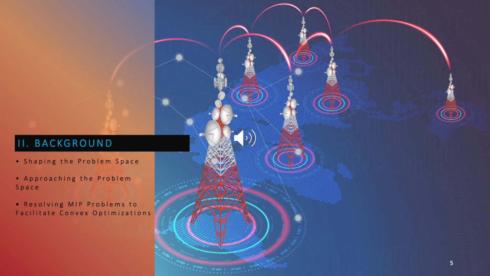For Section 2, the background, we will cover shaping the problem space, in other words, our goal of having convex problems to solve rather than non-convex problems to solve, approaching the problem space, in other words, our evaluation of various stochastic search approaches, and describing the MIP pathways to reach the desired convex problem paradigm.